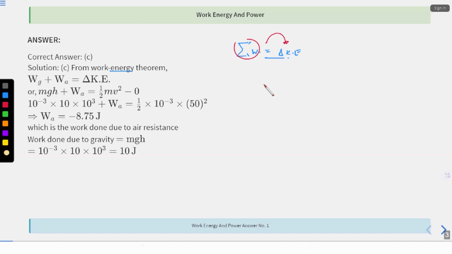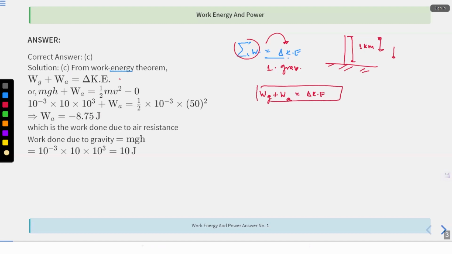Now in this situation, what are all the possible forces that are going to act on my object? The first force is the gravitational force. They have already mentioned it in the question, but just think: this is the ground, this is the height of 1 kilometer, and a raindrop is falling. What forces are acting on it? One is gravitational force downward and one is air resistance, right? So work done by gravitational force plus work done by air resistance will be equal to the change in kinetic energy. I hope you understand this equation, right? So that is what is written over here.